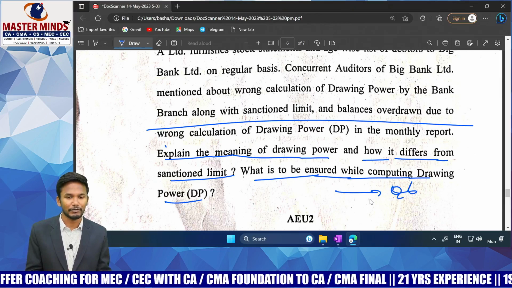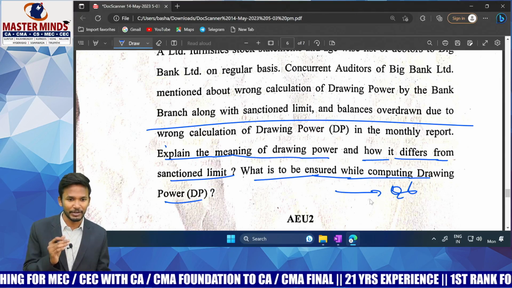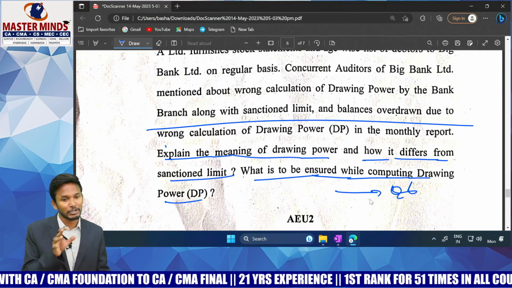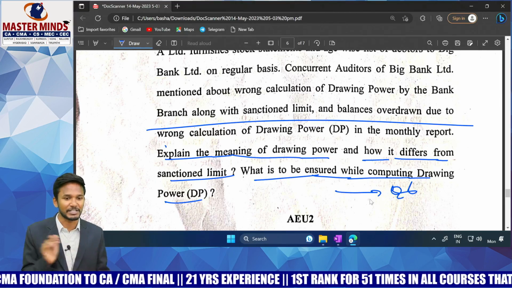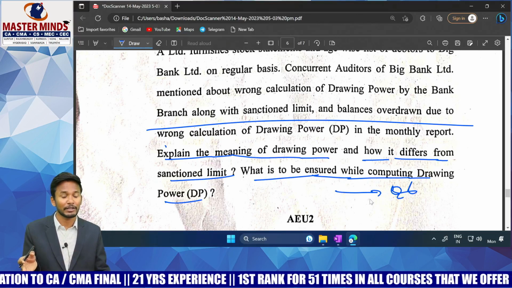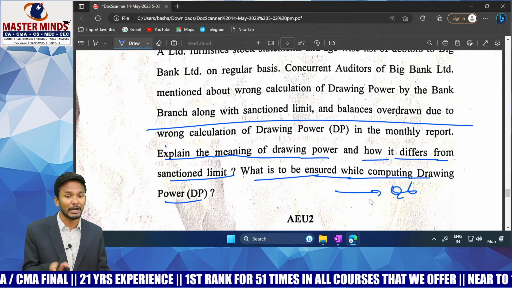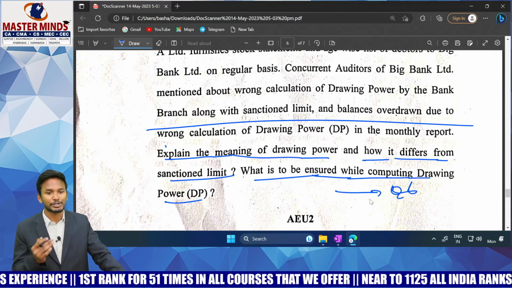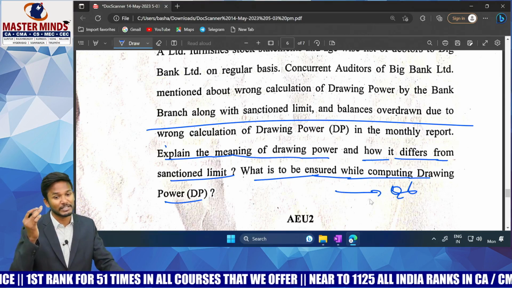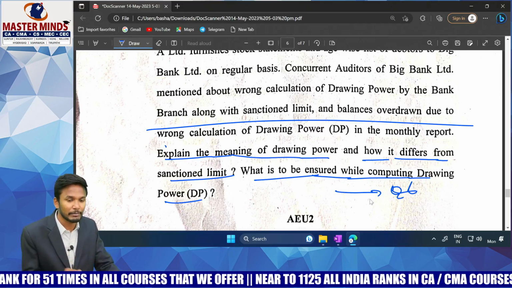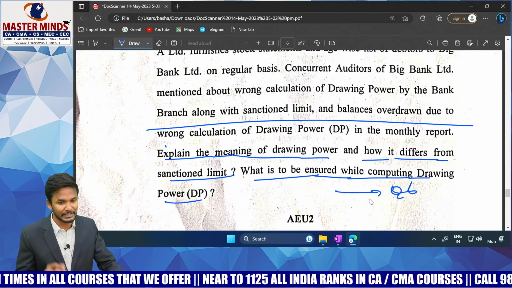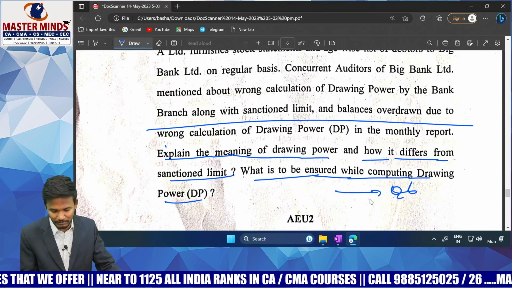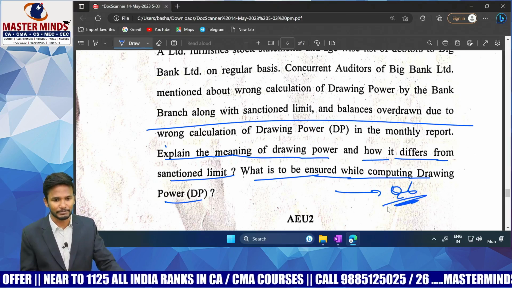First of all, you have to ensure that the drawing power should be maximum to maximum the sanction limit. It should be based on the working capital requirements, removing the margin. How to set a margin depends on the regulations of the bank, the policy of the bank, which is decided by the board of directors. But if at any time your outstanding amount is crossing the drawing power and also crossing the sanction limit, you have to inform the appropriate authority. That is your top level management, I can say your head office. They'll take action. This is the point you are supposed to remember. Question number 6 of the bank audit chapter in Masterminds material.